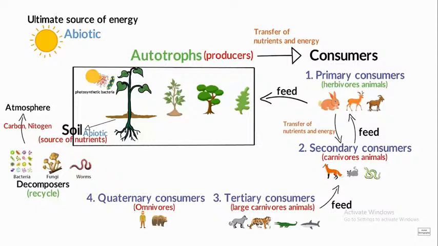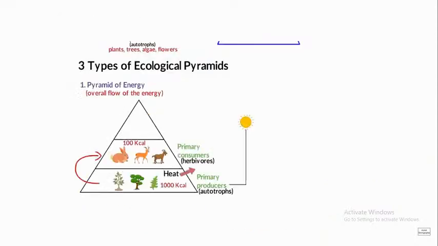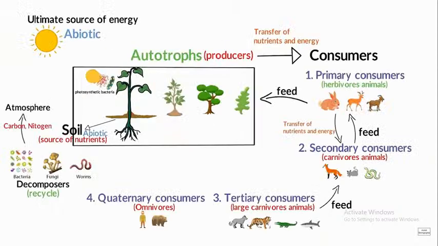So the ultimate source of energy is the sun. We all know that is an abiotic component, and that is taken up by the plants. And how plants are supplying that, you can see here the complete picture, right? Moving on from autotroph producers, it goes to the consumers, from there to the primary consumers, secondary consumers, tertiary consumers, and quaternary consumers. We omnivores come under that, consuming all different types of food material.